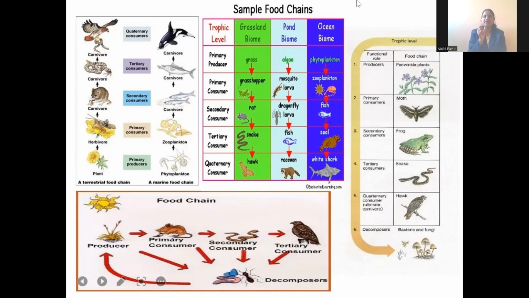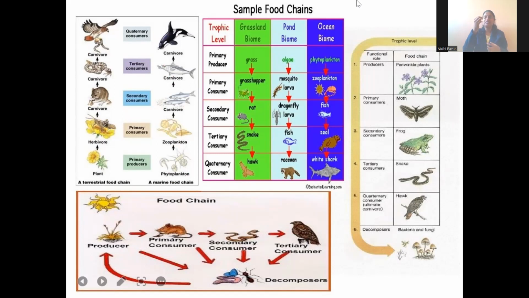They will be eaten by a mosquito larva, that is, the egg will hatch into a small organism which is called a larva. Larva will be eaten by dragonfly larva, and these dragonfly larva will be eaten by fish. Fish are eaten by raccoons. Same in the ocean ecosystem: phytoplankton, zooplankton, fish, seal, white shark. Like this, in every natural ecosystem, you can observe the food chain.